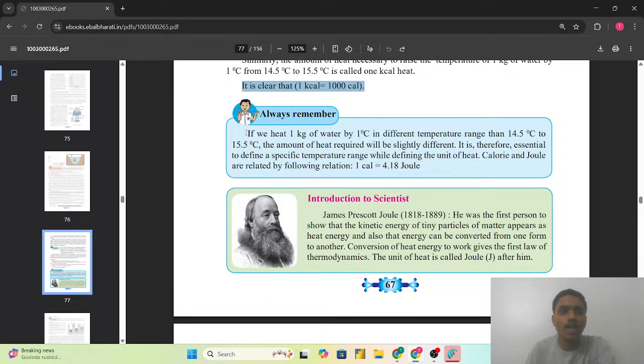one thing given here, if we heat 1 kg of the water by 1 degree Celsius in different temperature range than 14.5 degree Celsius to 15.5 degree Celsius, the amount of heat required will be slightly different. It is therefore essential to define a specific temperature range while defining the unit of the heat. Calorie and joule are related to by the following relation. मतलब एक कैलोरी is equals to 4.18 जूल.